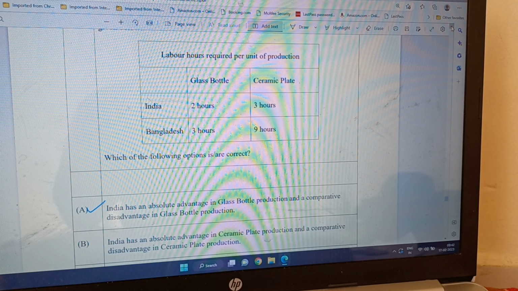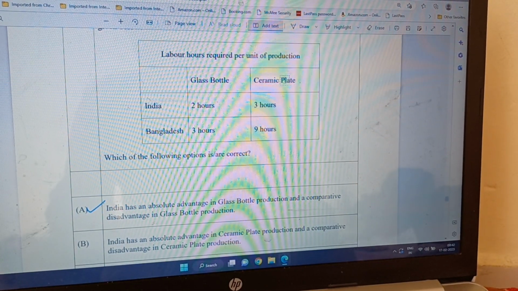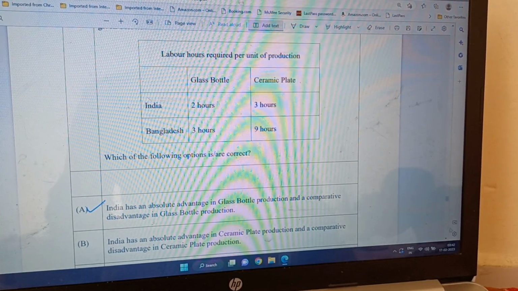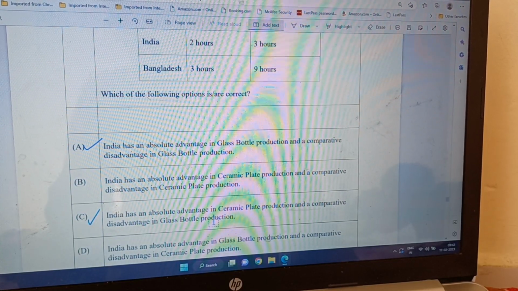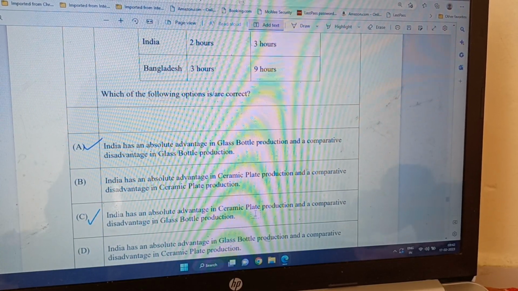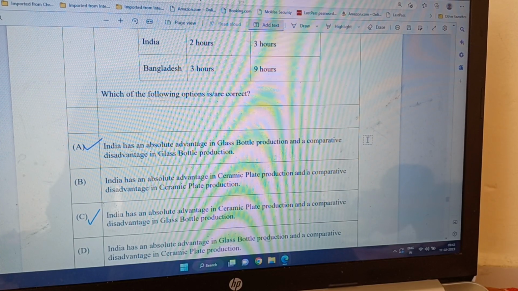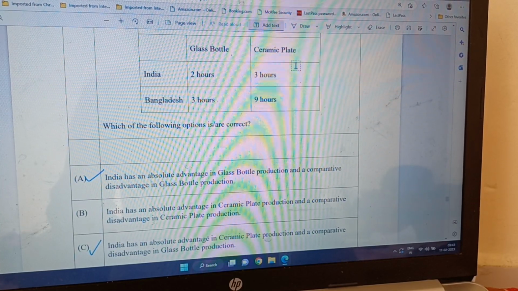Okay, so the opportunity cost is 2 by 3, and here it is 3 by 9. So 1 by 3 is less than 2 by 3. So it has a comparative advantage, and so B is correct. And then India has an absolute advantage in ceramic plate production. Yes, it has an absolute advantage because it can produce cheaper, no doubt in that.